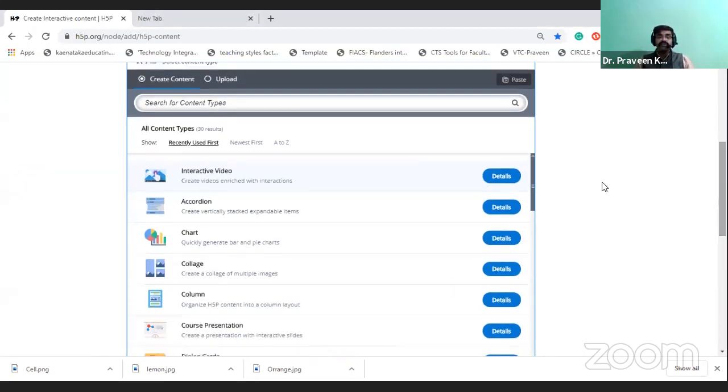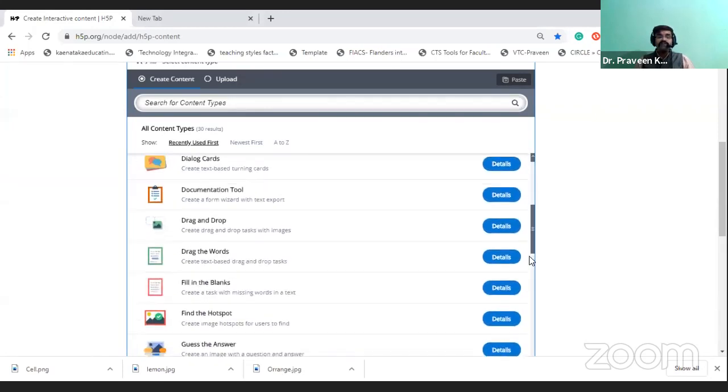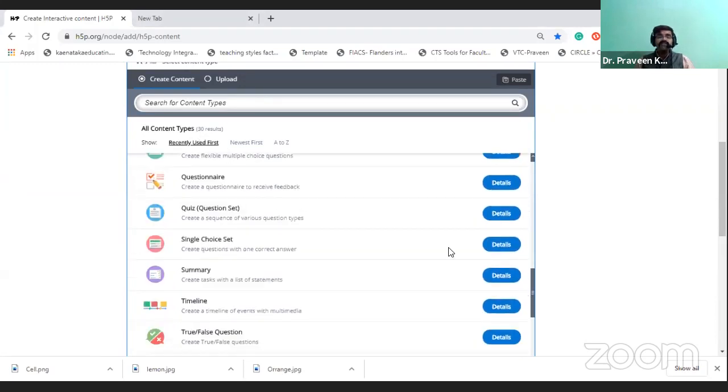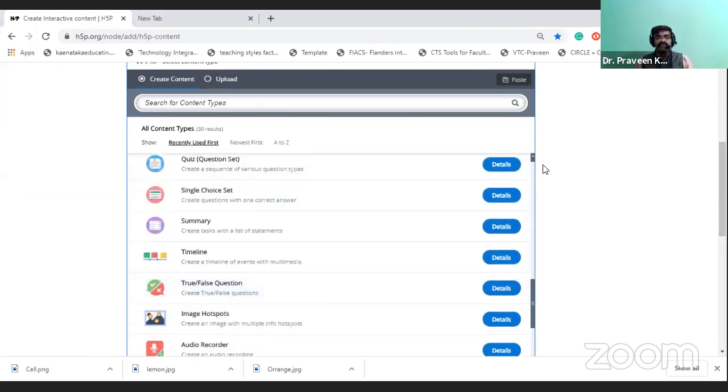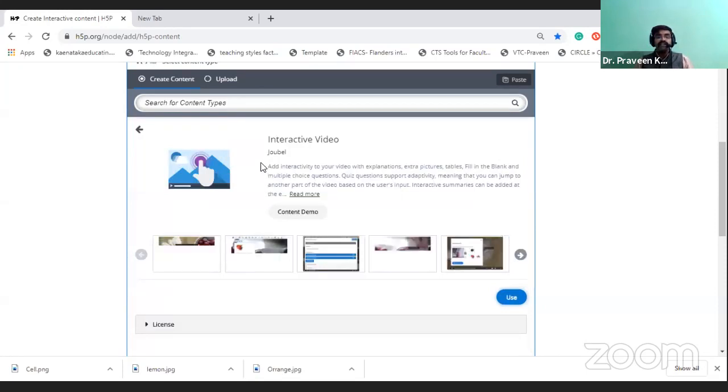See, there are so many, which I already showed. There are so many content types here. Observe, I am scrolling down and you can see all the types of content. There are 30 types, so it is enough for us to create a multiple variety of content. If I click on the detail, observe, it will show you the information.